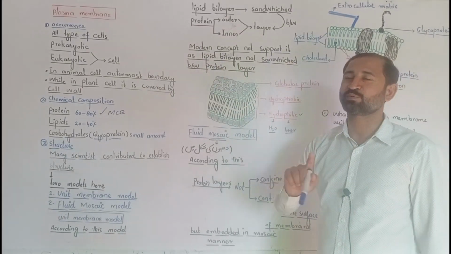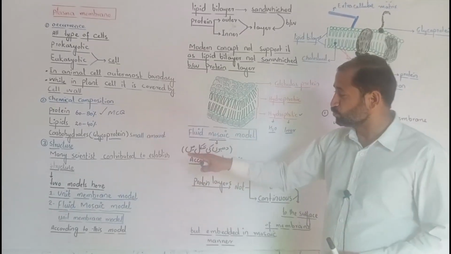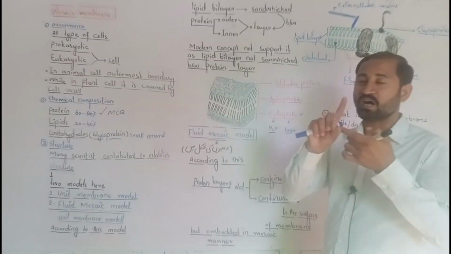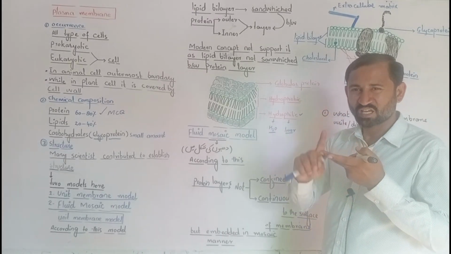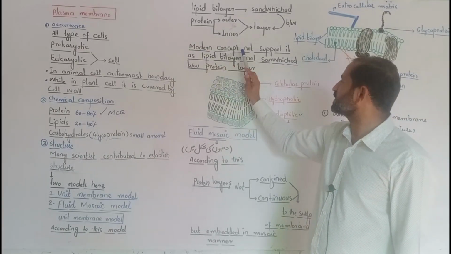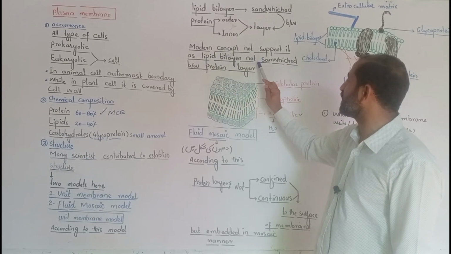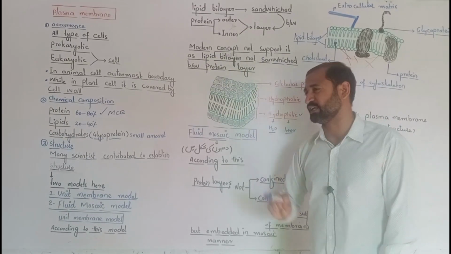Modern concept says that protein layer is not in a continuous form. So unit membrane model is the earliest model, an incomplete model, and does not explain well the structure of plasma membrane. So modern concept does not support it, as lipid bilayer is not sandwiched between protein layers.